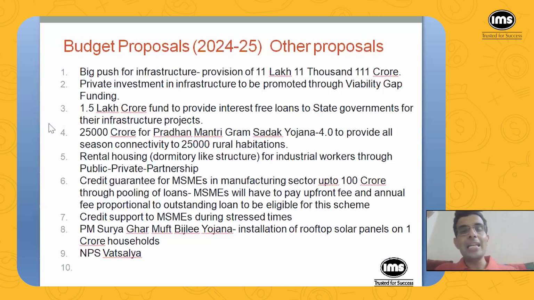And then private investment in infrastructure to be promoted through viability gap funding. So what is viability gap funding? Sometime back I talked about PPP, that is public-private partnership. So the idea is that private companies build, say, a road, a highway, and they collect toll to finance the expenditure incurred on building that highway.